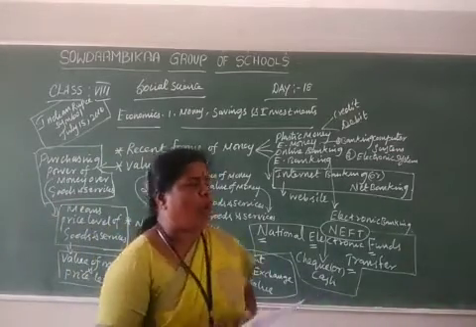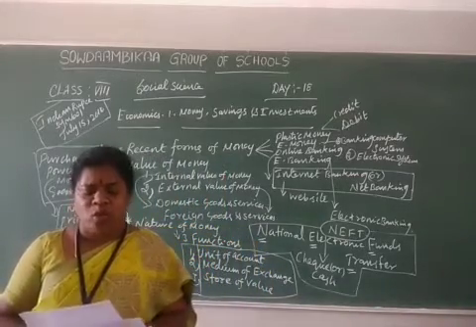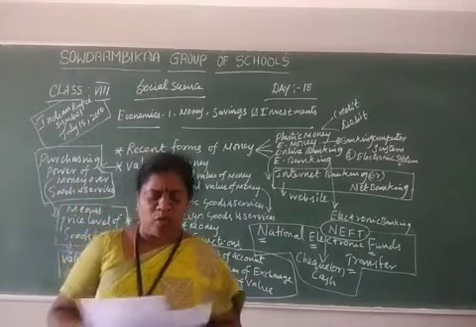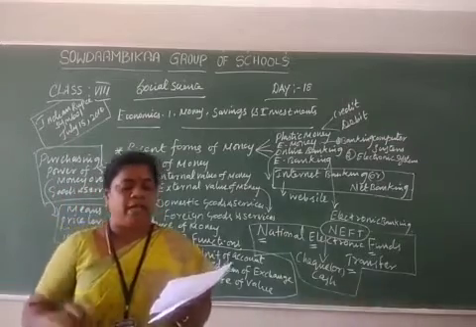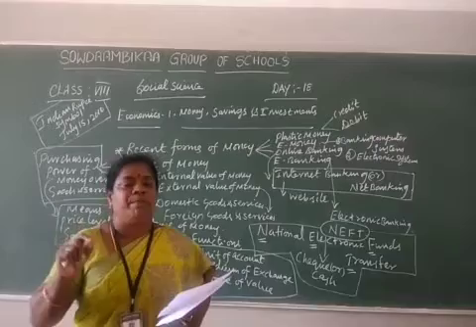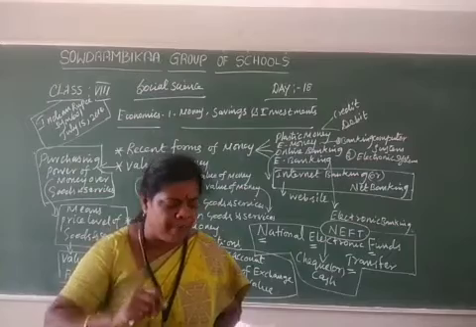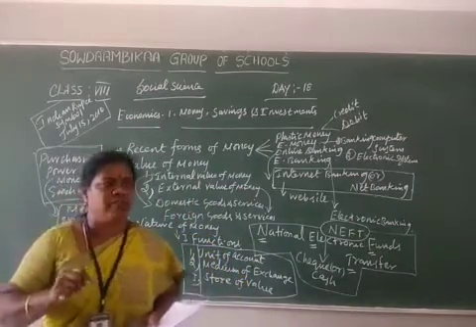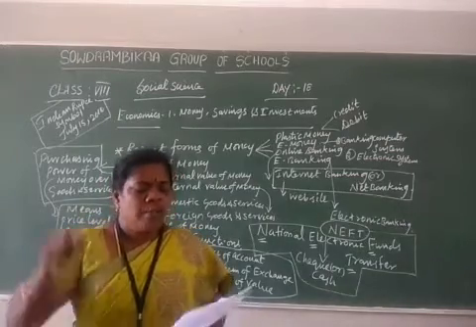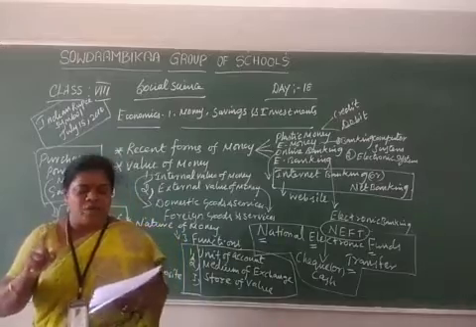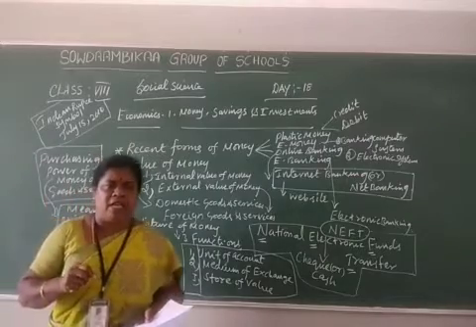Next is paper money. What is paper money? Question they ask, or otherwise write a short note on paper money. You write the heading paper money with the question number. Answer: the development of paper money started on the basis of the storage of gold. That is also converted into money. How? Paper money is regulated and controlled by the Central Bank of the country. You know, in India, who controls the paper money?